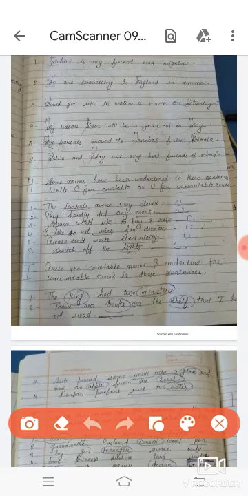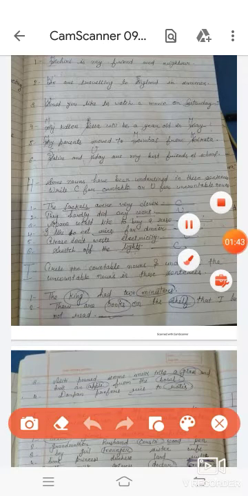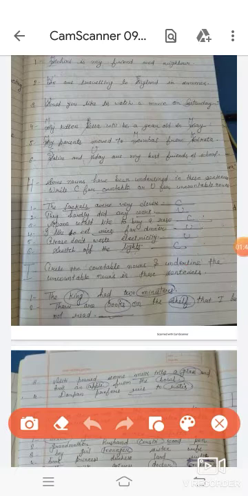So firstly we will discuss what are countable nouns and what are uncountable nouns. First one is countable noun. Students, nouns which can be counted are called countable nouns, such as king, books, etc. Now, what are uncountable nouns?